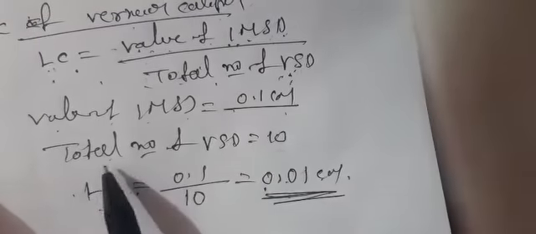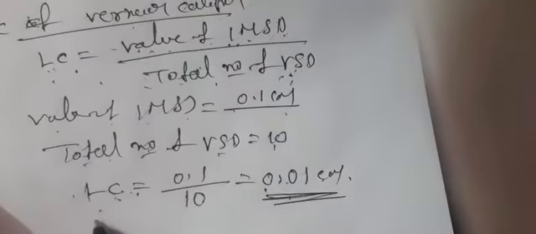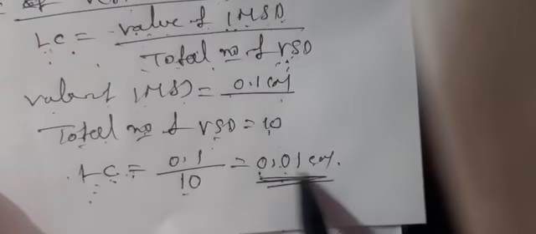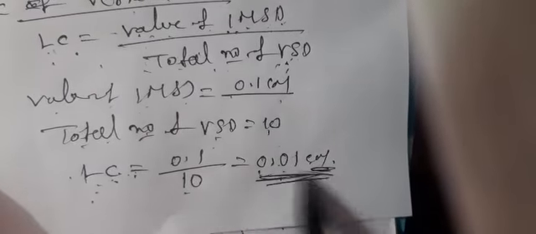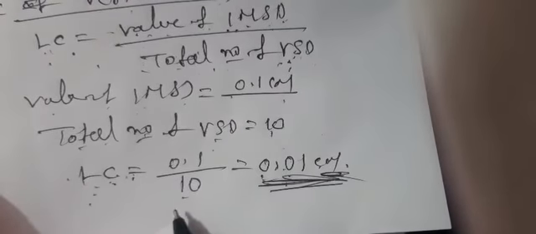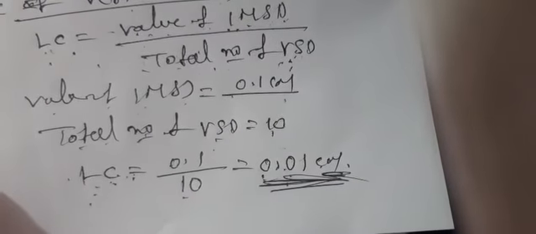First, find the value of 1 MSD, which is 0.1 centimeter. The total number of vernier scale divisions is 10 divisions. Now least count is equal to 0.1 divided by 10, which gives 0.01. The unit is important, centimeter. This is the observation part, the concept of least count of a vernier calipers.